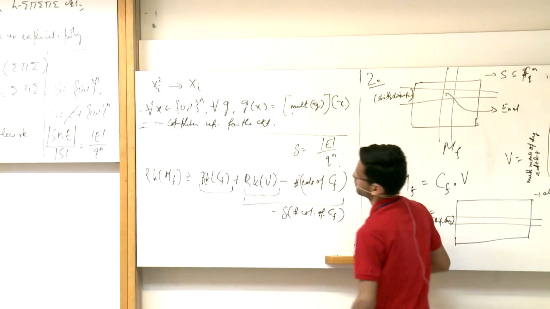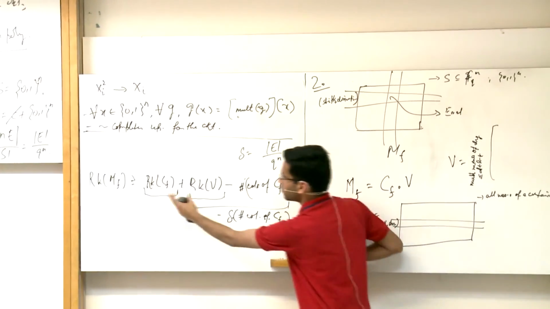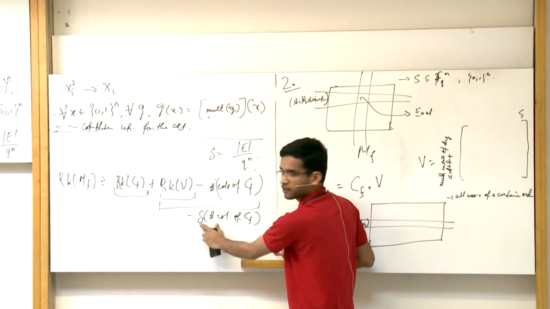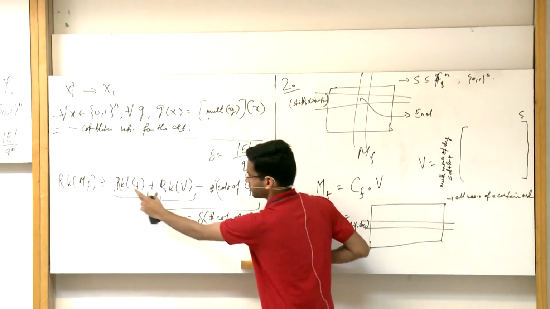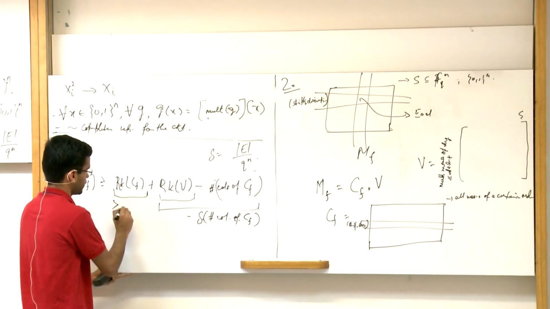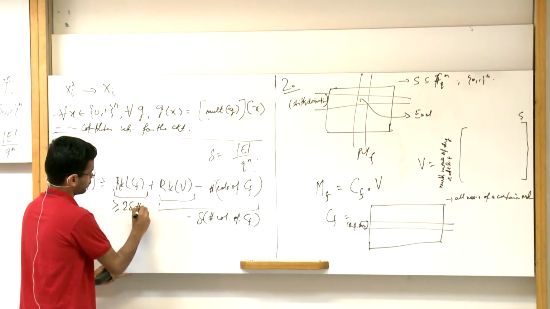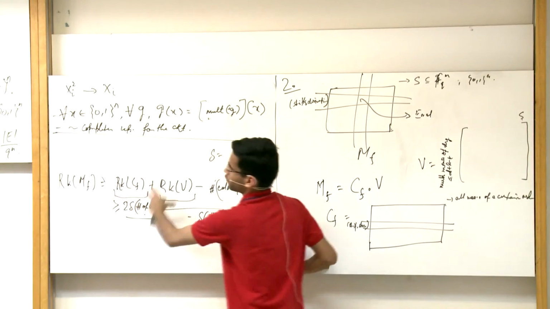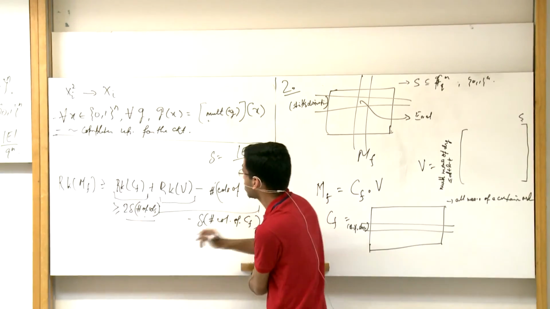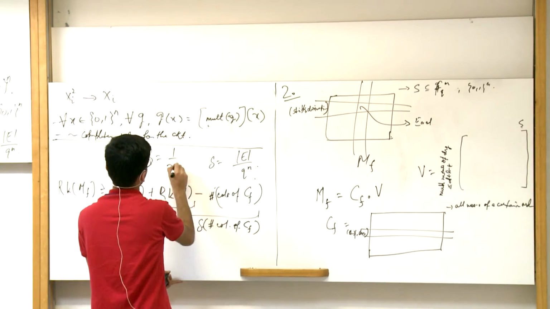Now, the bound that we had here, we need a bound which lets us compare to this, right? Because the number of columns of C sub f is an upper bound here. So we needed a bound of at least something like 2 delta times the number of columns. If you work out the numbers, this delta comes out to be something like 1 over 2 to the square root d.